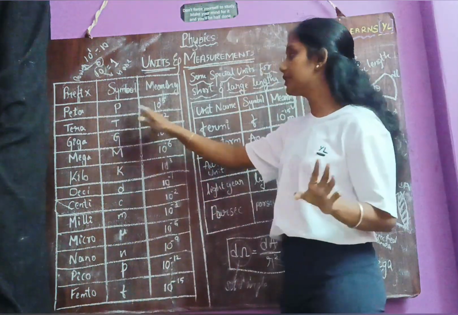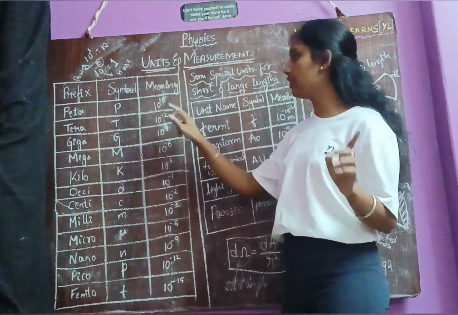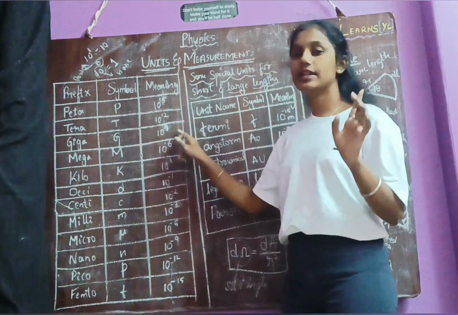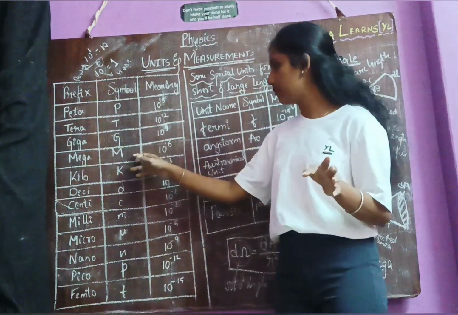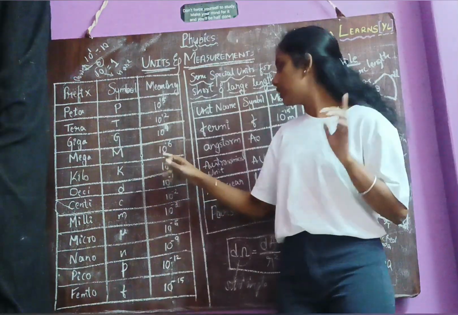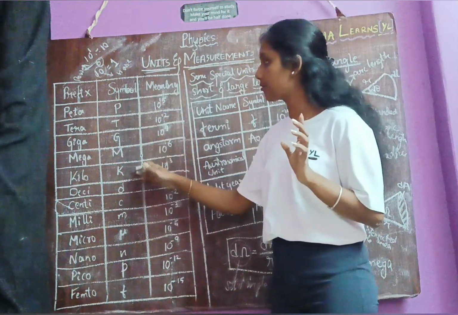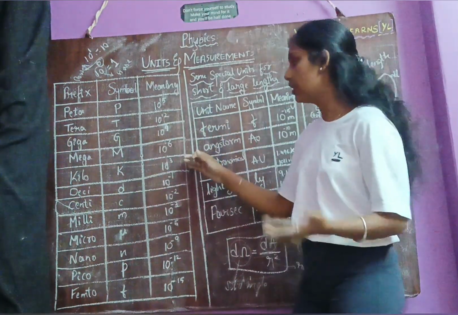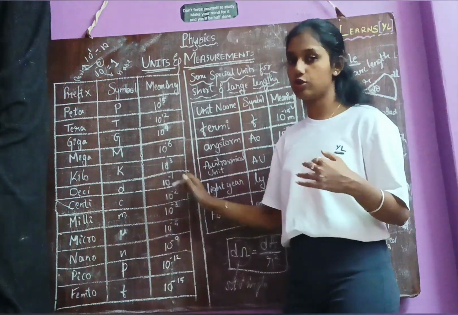Peta, capital P, 10 power 15. Terra, symbol capital T, 10 power 12. Giga, capital G, 10 power 9. Then mega, capital M, 10 power 6. Then kilo, capital K, 10 power 3. For up till here I have capital letters because these are all above 10 power 0, or above 1. Now I am going to say the values below 10 power 0, or below 1.